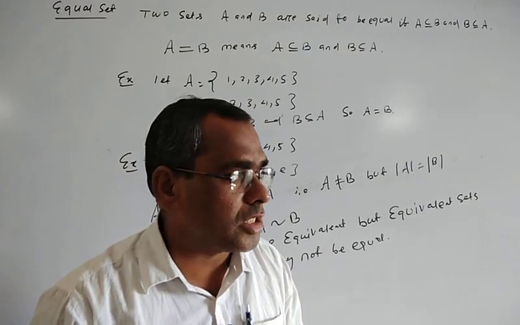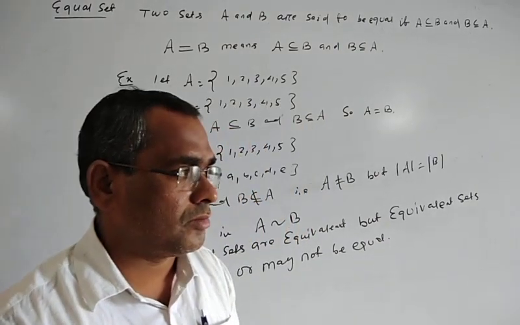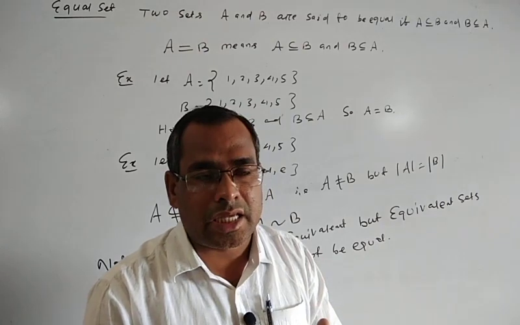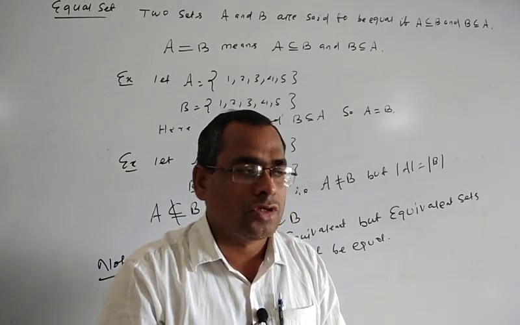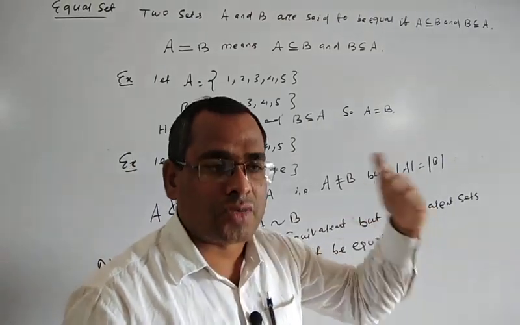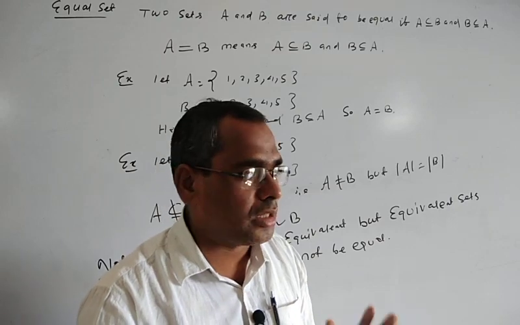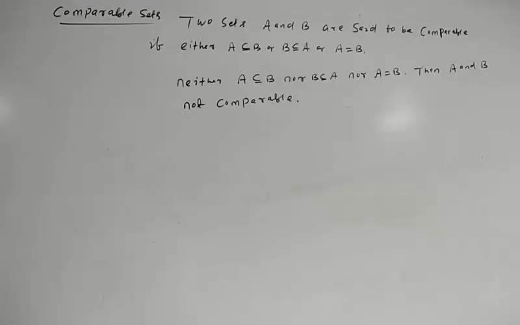Two sets A and B are said to be comparable if either A is a subset of B, or B is a subset of A, or A is equal to B. If none of the conditions are satisfied, that is, A is not a subset of B, nor B a subset of A, nor A equal to B, then we say A and B are not comparable.